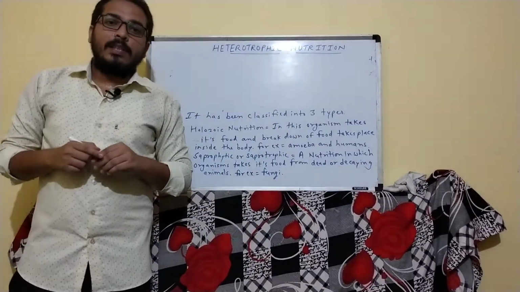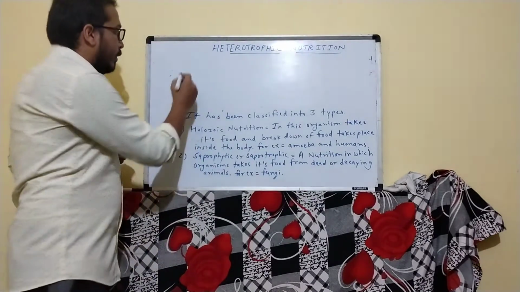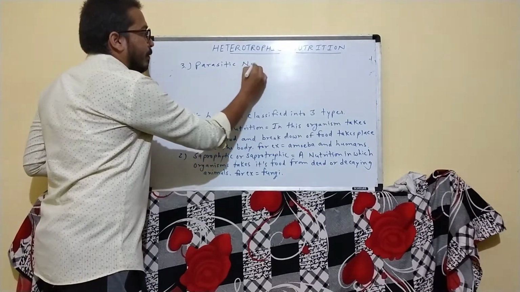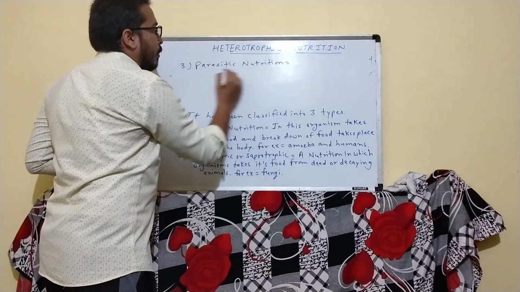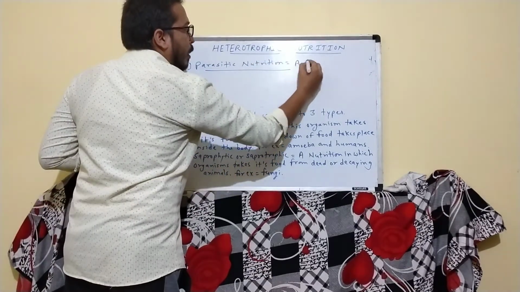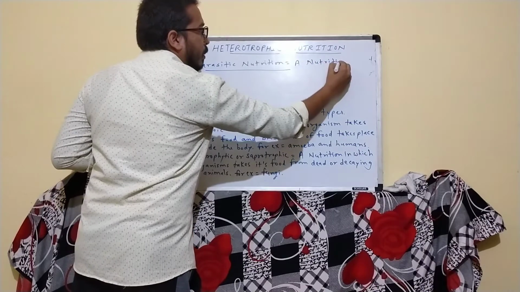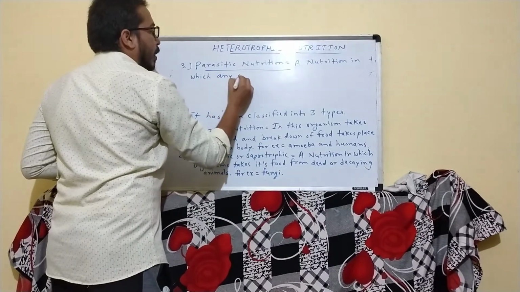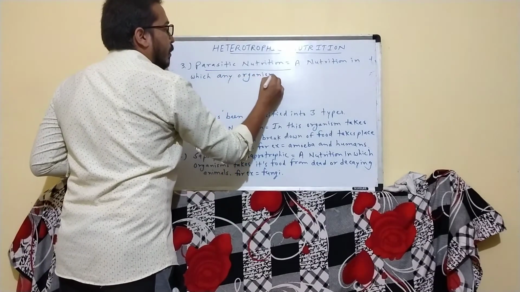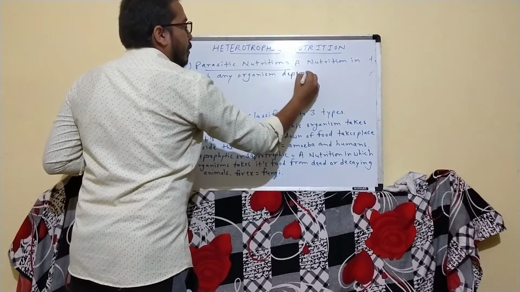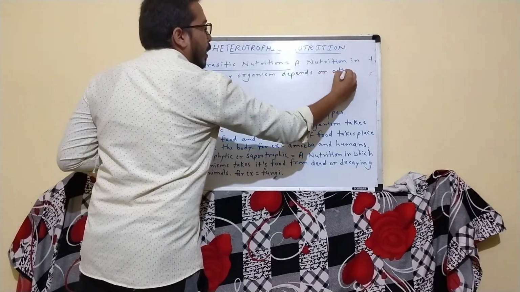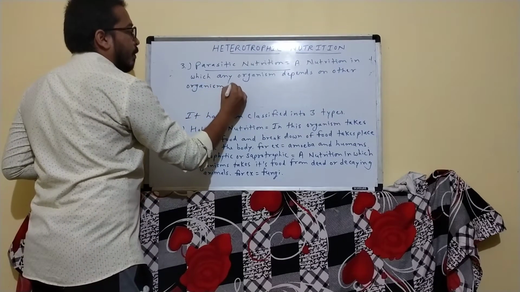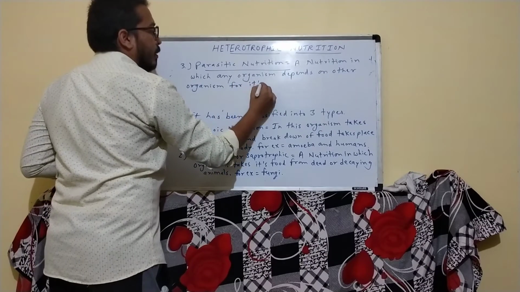Our last classification of heterotrophic nutrition is parasitic nutrition. A nutrition in which any organism depends on other organisms for its food.